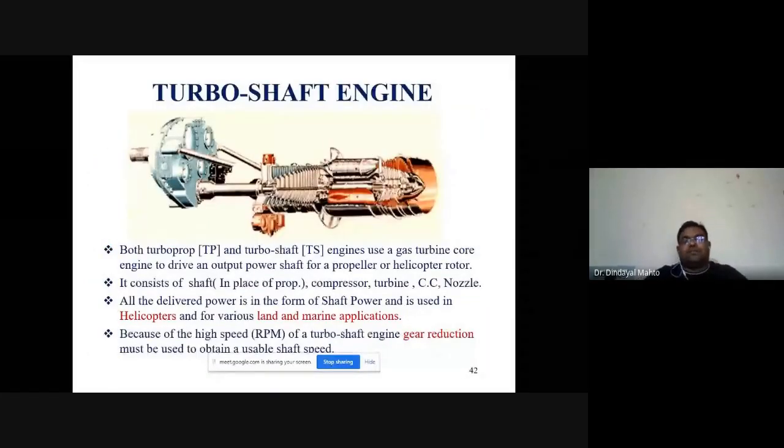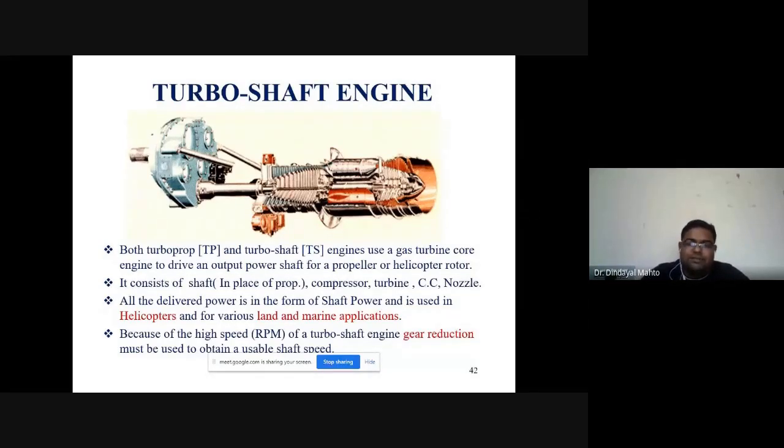Next one is turboshaft. Particularly, we use the turboshaft configuration in helicopters. It has the advantages of both turboprop and turbojet engines. It consists of a shaft in place of a propeller, compressor, turbine, combustion chamber, and nozzle. All the power is delivered in the form of shaft power and is used in helicopters and in land-based or marine applications.